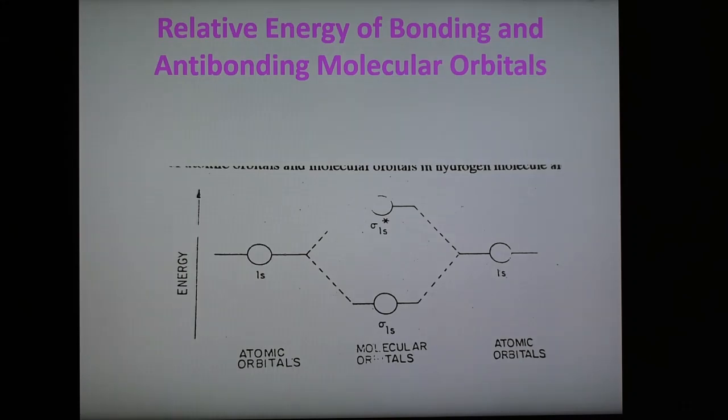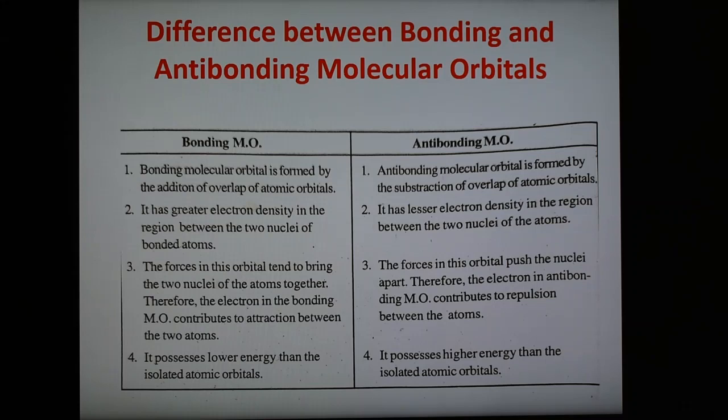So now what is the difference between bonding and antibonding molecular orbitals? So important 4 points are there to show the difference. First point is that already we have seen bonding molecular orbital is formed by the addition, and antibonding molecular orbitals are formed by the subtraction. So remember, by addition and by subtraction we get bonding and antibonding.